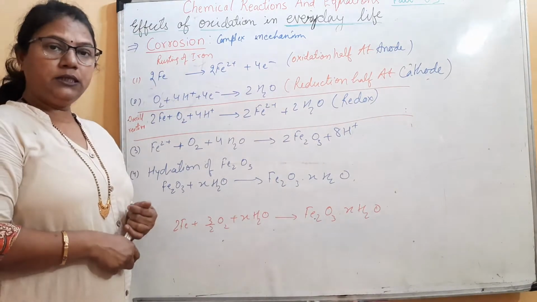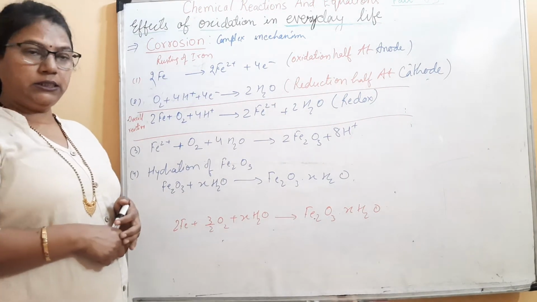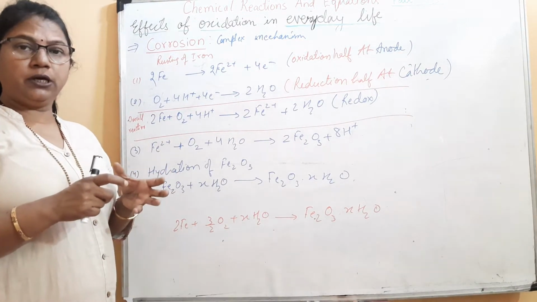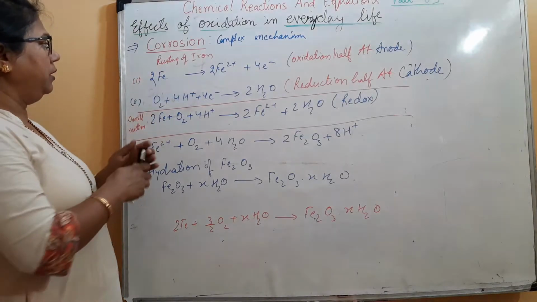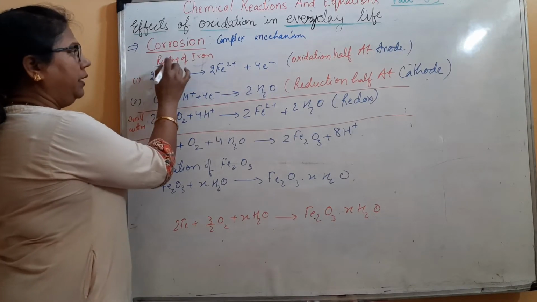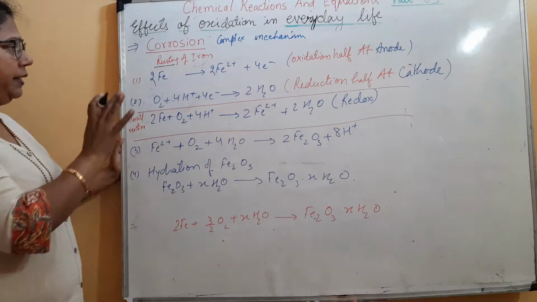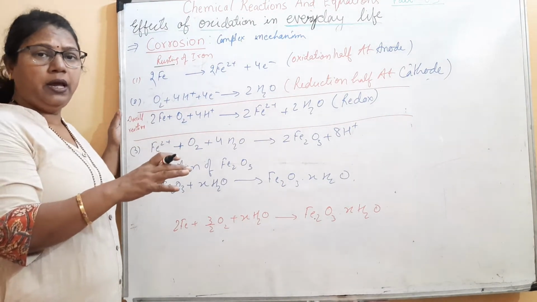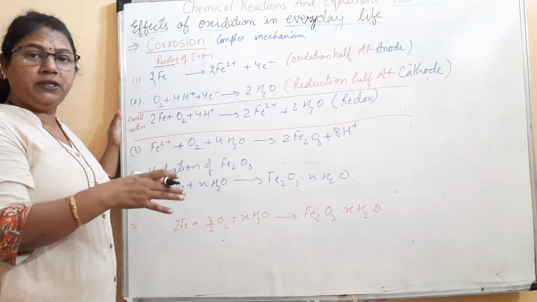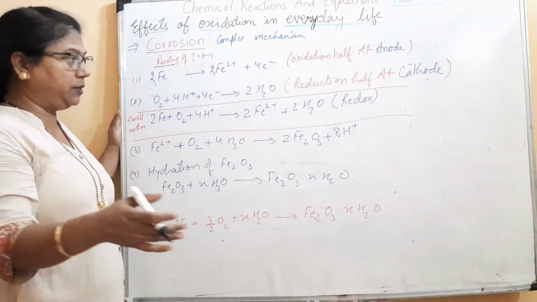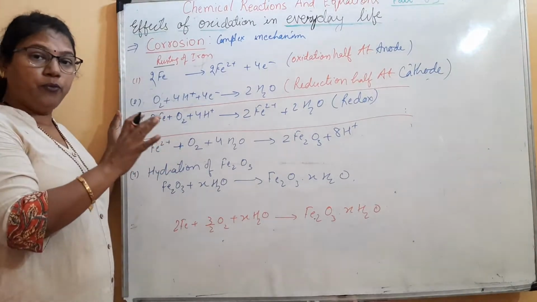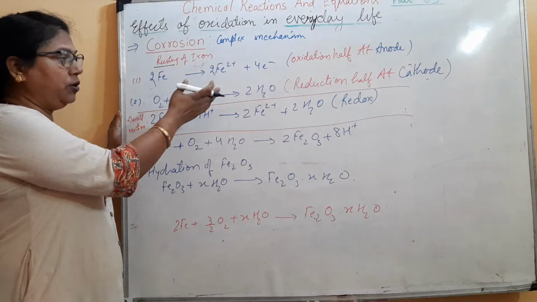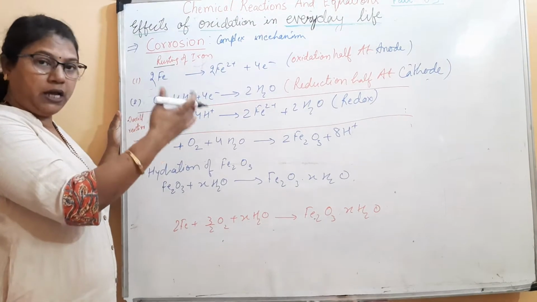Now, let us take up rusting of iron in detail. A special word is used for the corrosion of iron, and it is called rusting. It is a complex mechanism, but let us see the stepwise process. There are reactions which are elementary and some reactions are complex, that means which take place in many steps. Let us see. In the presence of moisture, iron loses its electrons. That means iron gets oxidized.